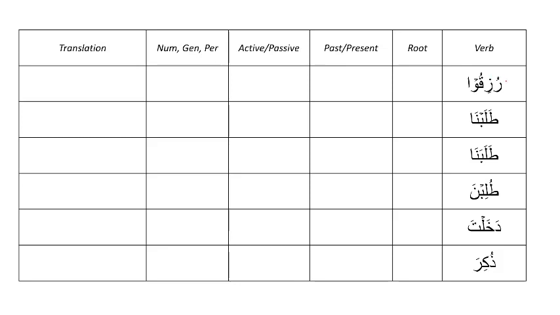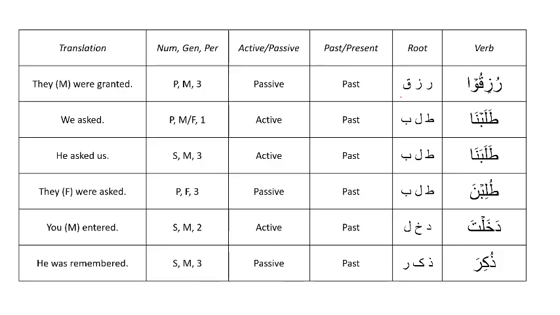Here is some more practice. The idea is the same. You need to identify the root and then all this other information. Complete this on your own before looking at the solution. And here is the solution. After looking at the solution, go back and correct any errors that you might have made. That is it for this lesson.